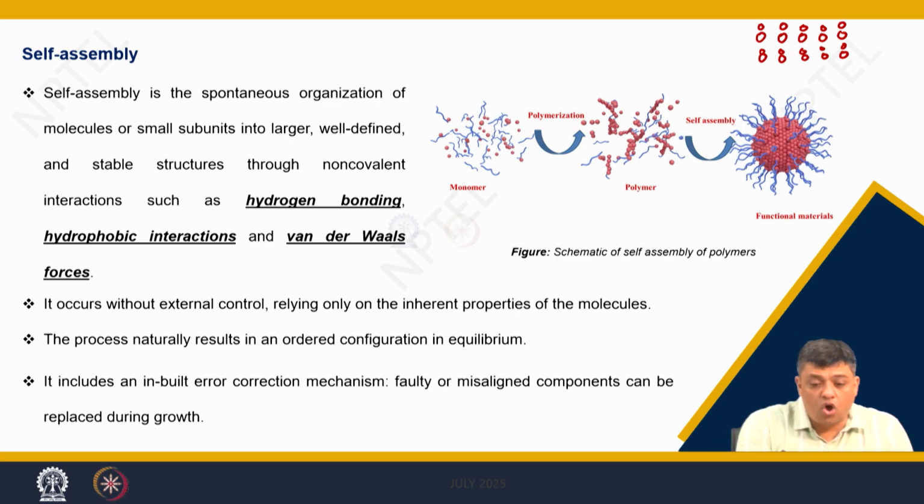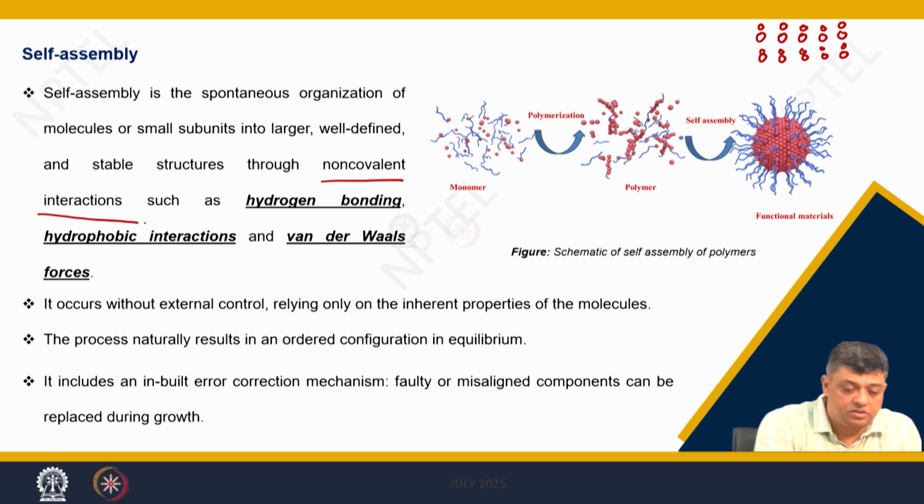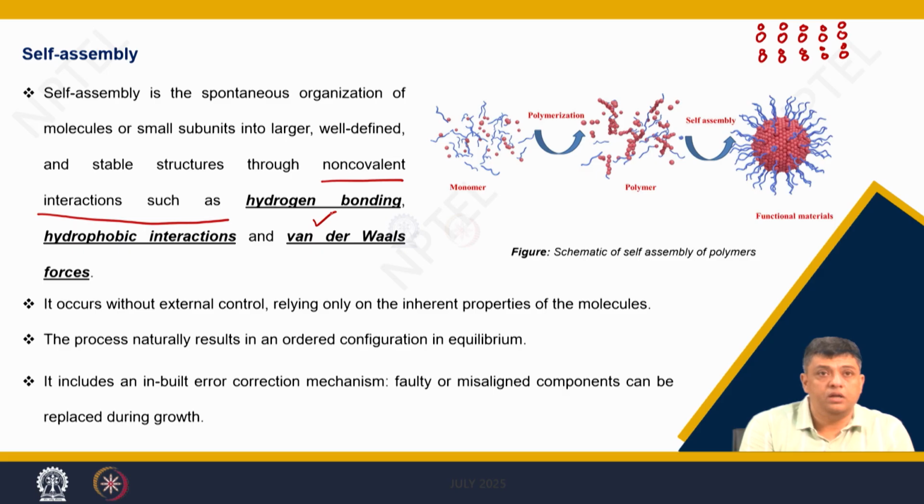through non-covalent interactions such as hydrogen bonding, hydrophobic interactions, or van der Waals forces. So, what is happening?